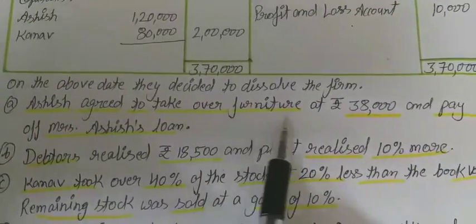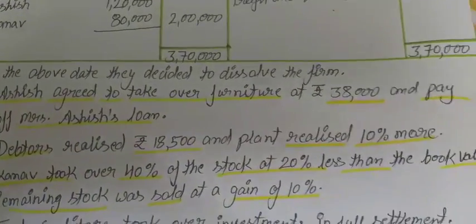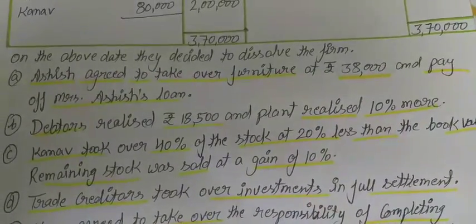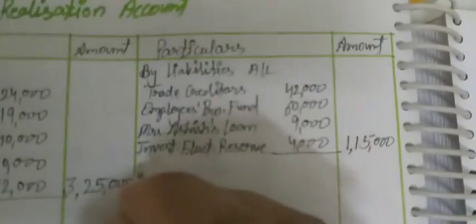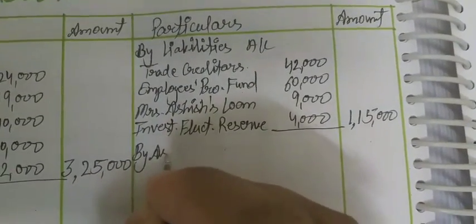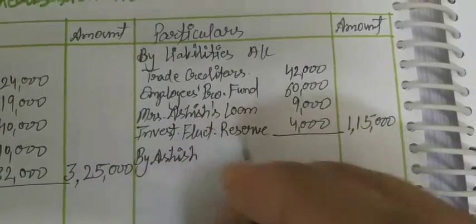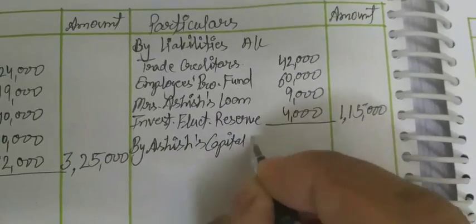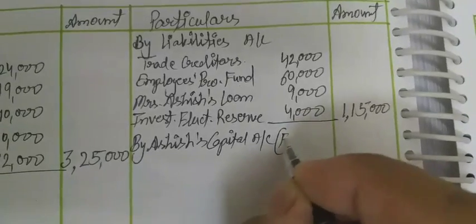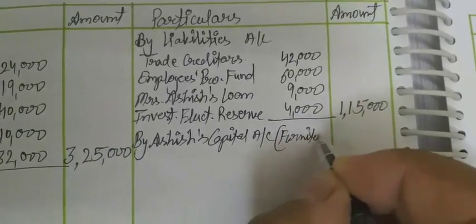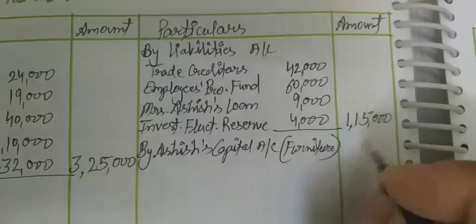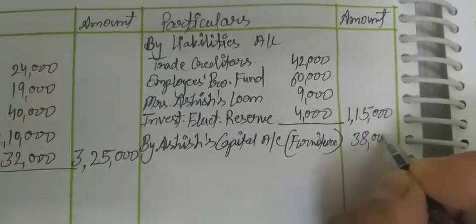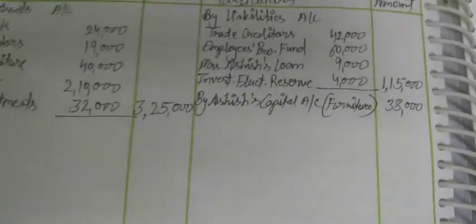Ashish agreed to take over furniture at rupees 38,000. So by Ashish capital account, we have to mention which asset he has taken at the value of 38,000, and this we will show in the Ashish capital account.